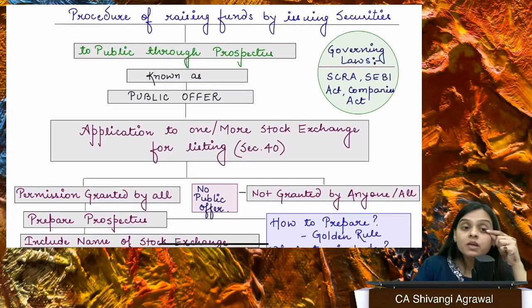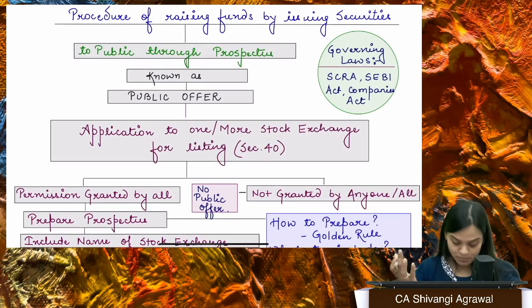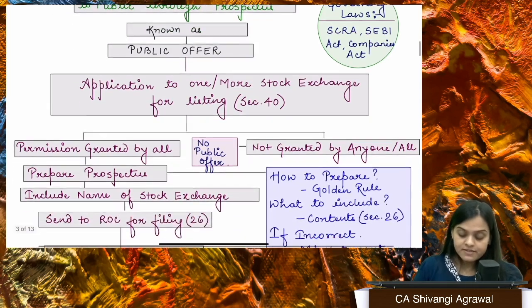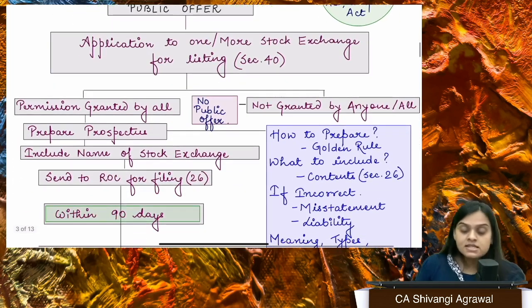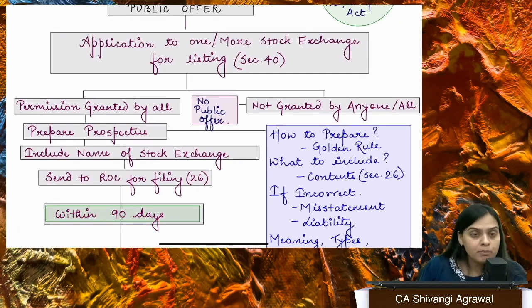Now, if the company wants to raise funds from the public through issue of a prospectus, that is known as a public offer, we have section 40. Section 40 tells us that whenever you want to make a public offer, you should make an application to the desired stock exchanges for listing.